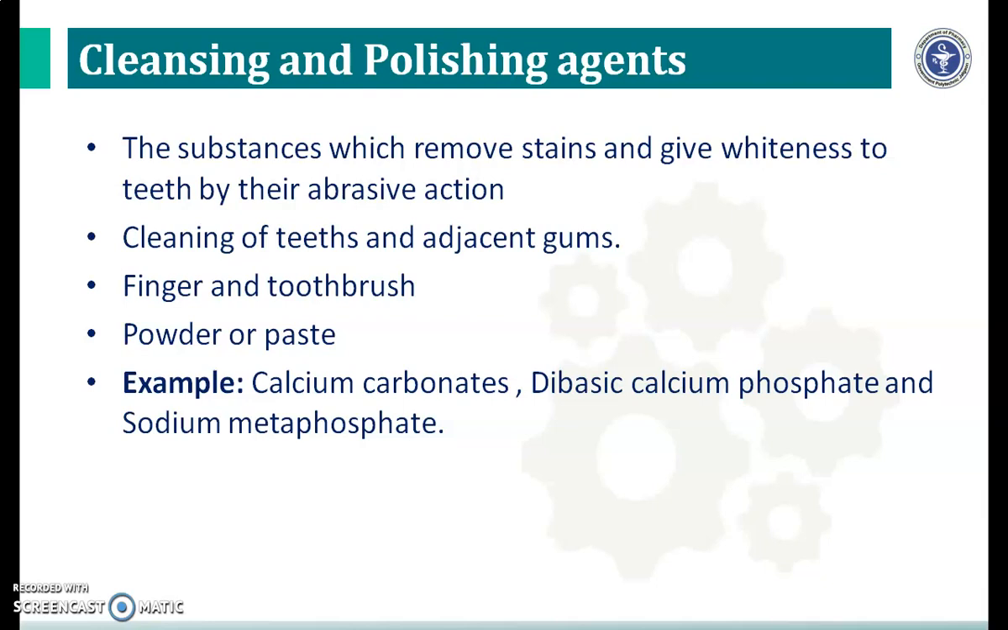Now we will see the next class, that is cleaning and polishing agents. These are the substances which remove stains and give whiteness to the teeth by abrasive action. These agents clean the teeth and adjacent gum by using fingers and toothbrush, which gives the abrasive action, and this can be employed by using powder or paste. The examples of these agents are calcium carbonate, dibasic calcium phosphate and sodium metaphosphate.